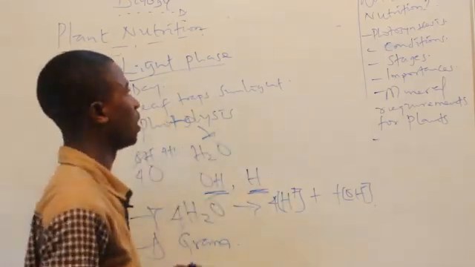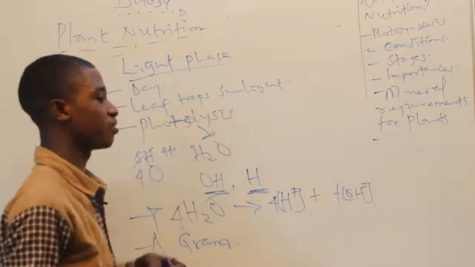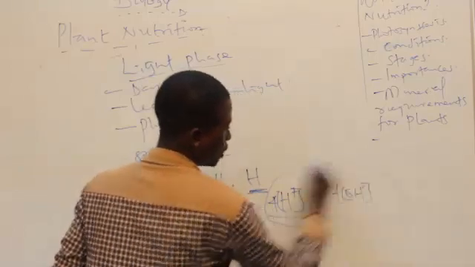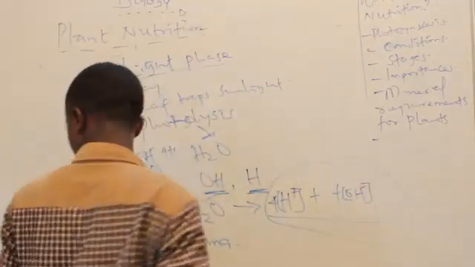So let's quickly move to the dark phase of photosynthesis, having it in mind that we have 2 end products that were taken in to the next stage.